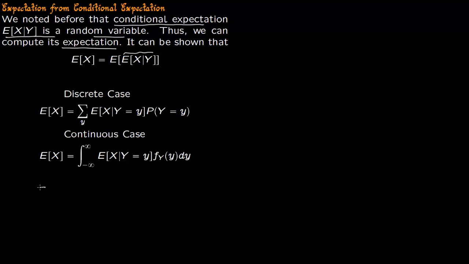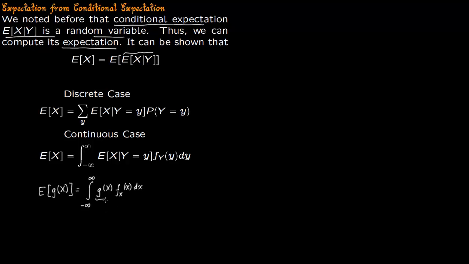So again, recall that the expectation of g of x is given as the integration from minus infinity to infinity of g of x times the density.